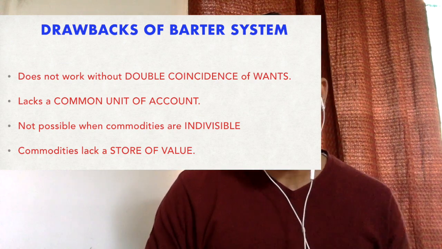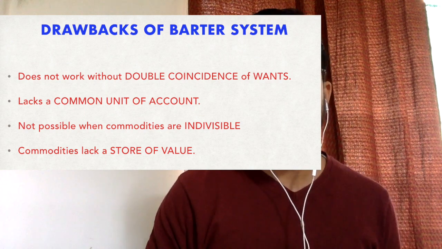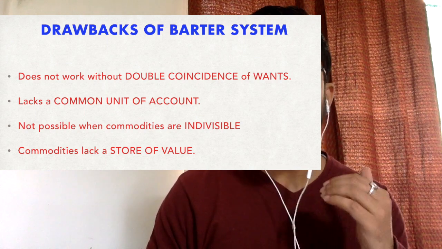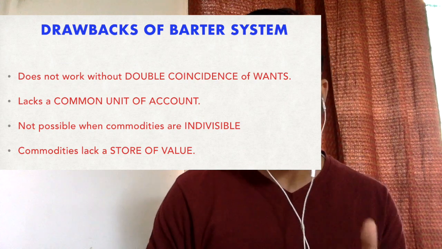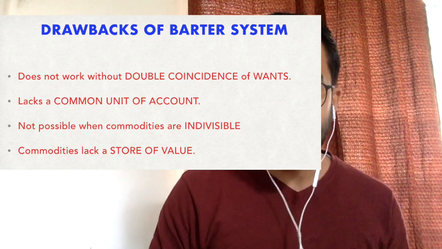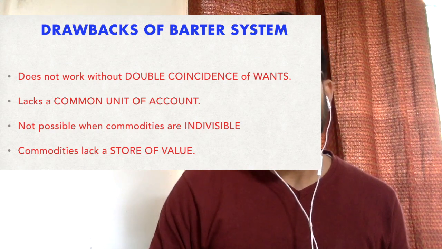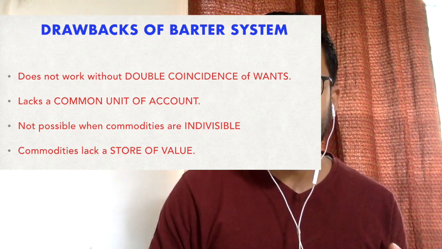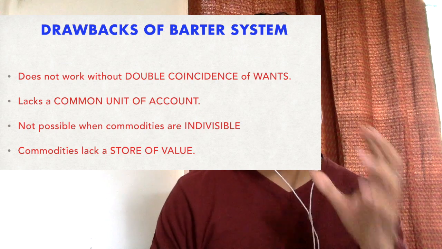So a few minutes back, what did I say? For the survival of the barter exchange system, what do we need? We need individual needs and also individual specialization in producing those goods. So we saw that barter exchange is going to be successful only when there is a double coincidence of